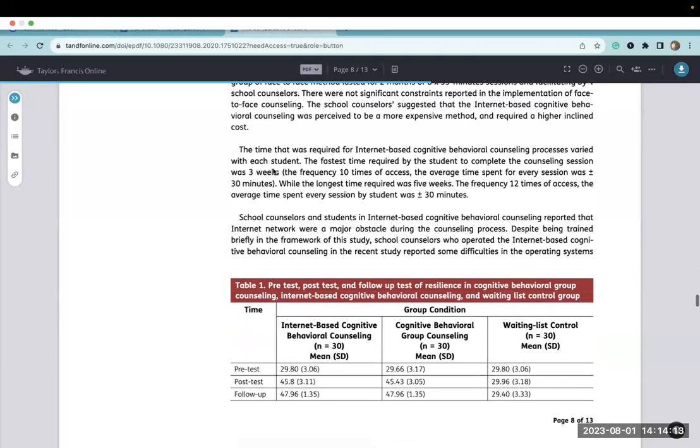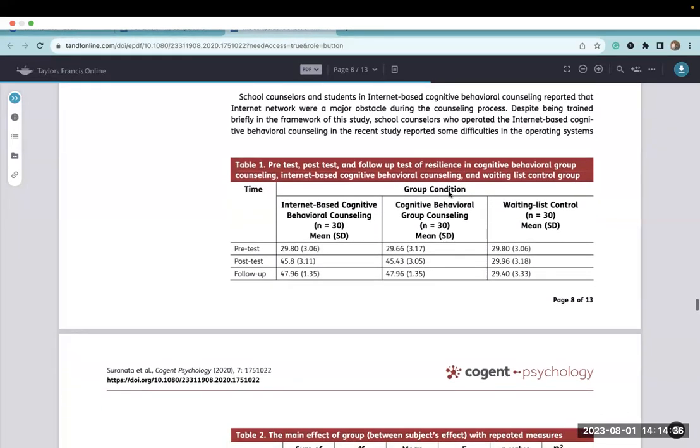So they talk about the time. They talk about the fastest time required was 3 weeks for the internet modules, 10 times accessing. It was about plus or minus 30 minutes for each session. The longest time being 5 weeks, 12 times accessing, with the student average time spent in each session, plus or minus 30 minutes. This describes the pre-test, post-test, and follow-up resiliency. So here's the time breakout where they took the different assessments, and here are the group conditions.